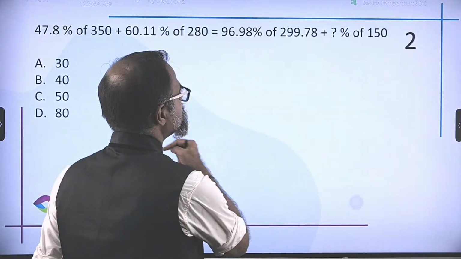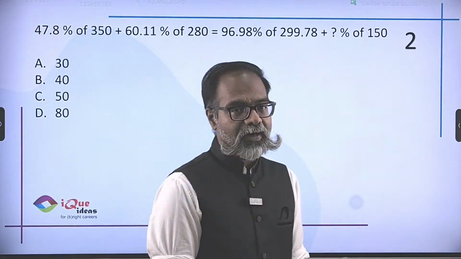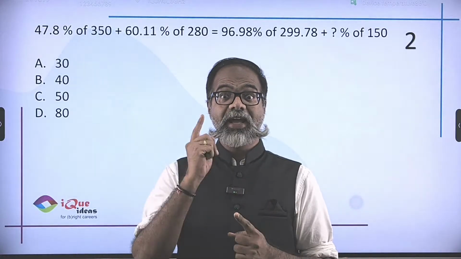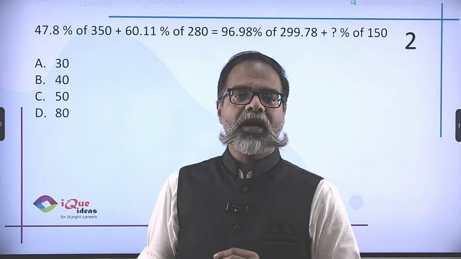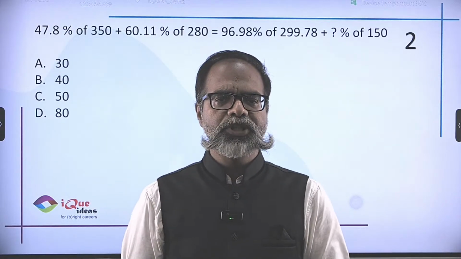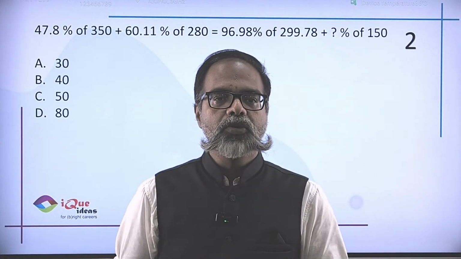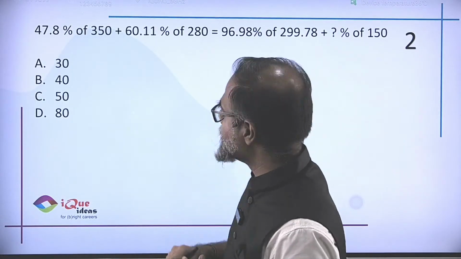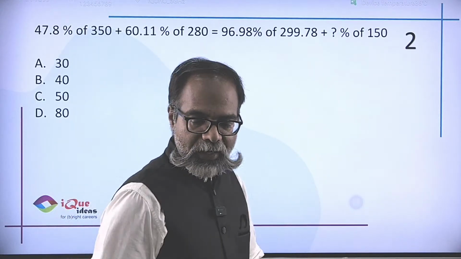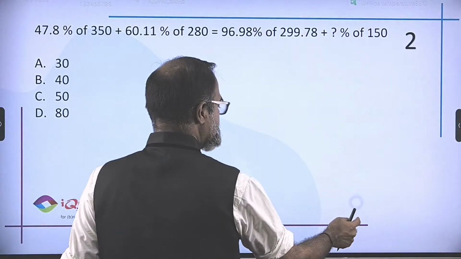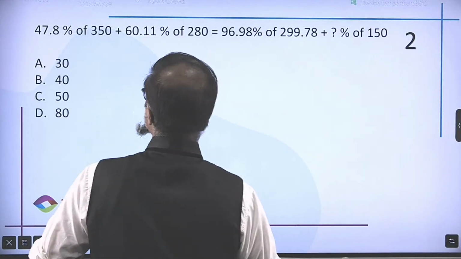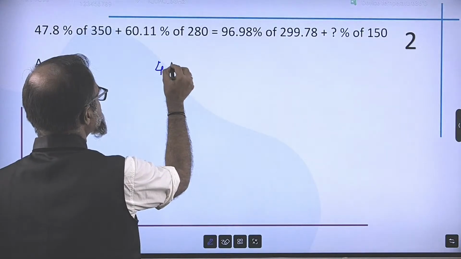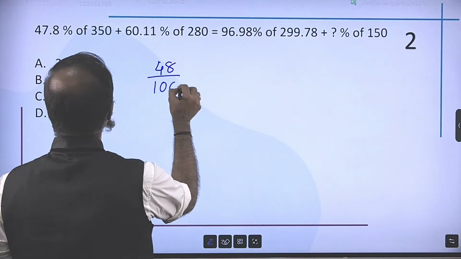Okay, let's move on to the next one. And note to self, be very careful in writing values down. Again, round figures as options of answers. So it says 47.8% plus blah blah blah blah blah blah. Okay, so now let us see how well we can approximate these numbers. So 47.8%, I will take it as 48% of